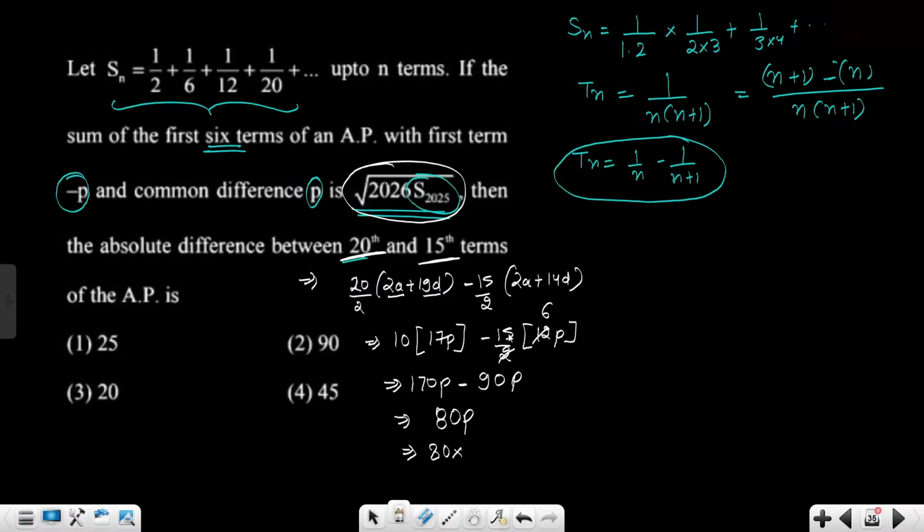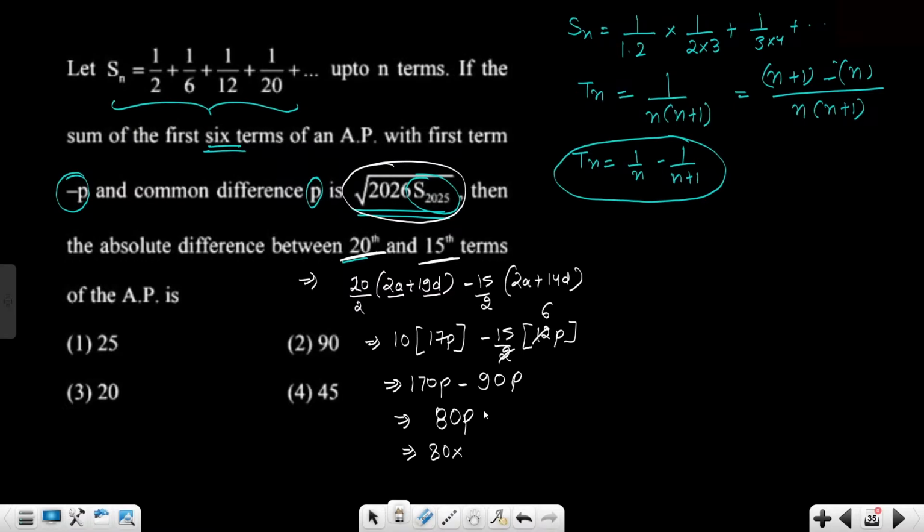Hold on. Oops, have I made any mistake? So 20 and this is 14. 14 minus 2, 12. This is 6 then. So 15 into 6 is 90 and this is 180. Am I making any mistake, students? 80 into 5 should be my answer, right?